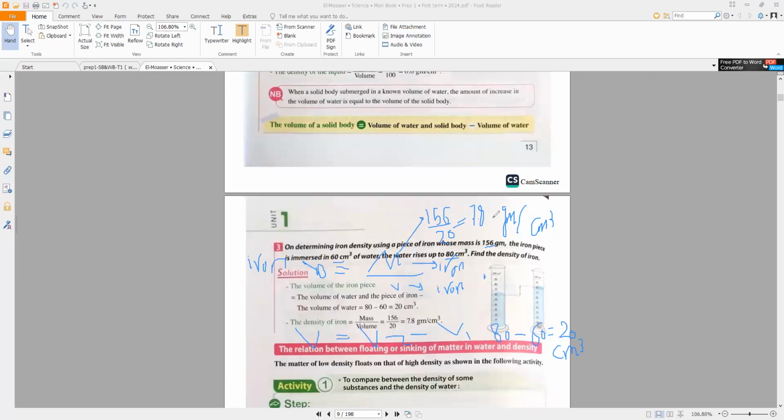So in the problems of density, you must ask yourself a question. I wanted to measure what? The density of iron. So you have the mass of iron and the volume of iron. You want to measure what? The density of water. So you have the mass of water and the volume of water. You wanted to measure the density of copper. You must have the mass of copper and the volume of copper to calculate the density of copper.